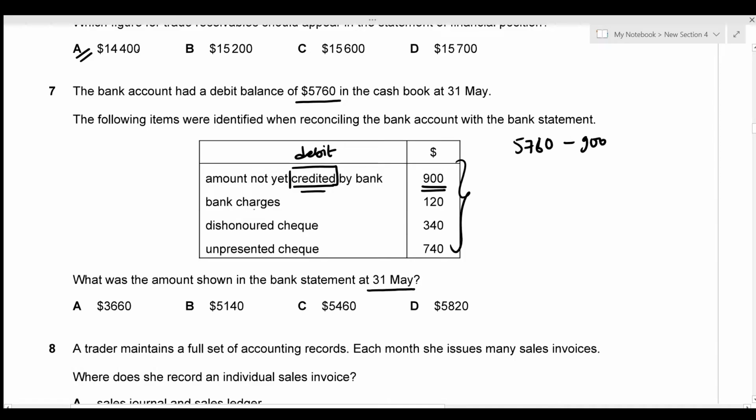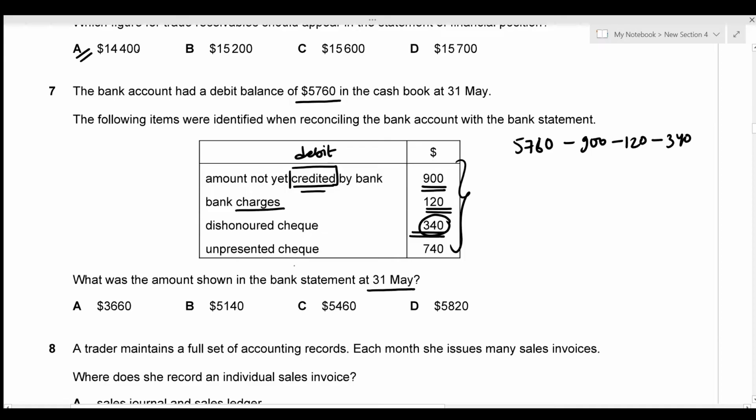The second one is bank charges. Again, it's a type of charge. So obviously this 120 should have been deducted. So I'm going to deduct that as well. The third one is a dishonoured cheque, which means that the deposit that should have come from this value has not yet come, which means that this value should be deducted as well. So I'm just going to deduct the 340.